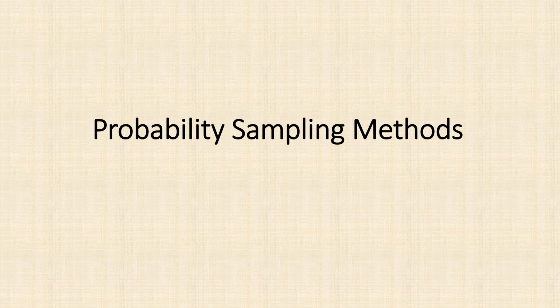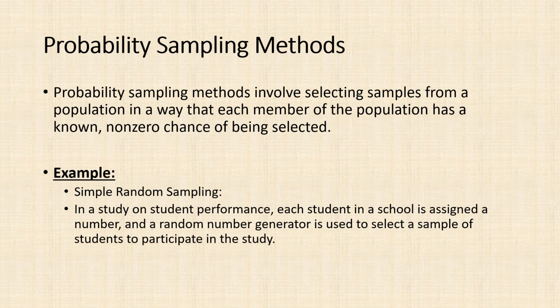Probability sampling methods. Probability sampling methods involve selecting samples from a population in a way that each member of the population has a known, non-zero chance of being selected. Example, simple random sampling: in a study on student performance, each student in a school is assigned a number, and a random number generator is used to select a sample of students to participate in the study.